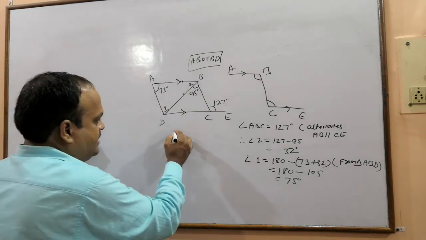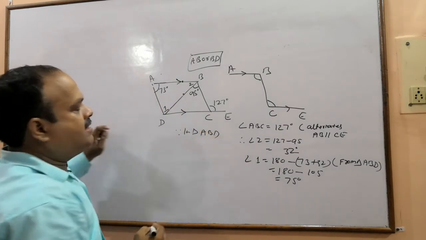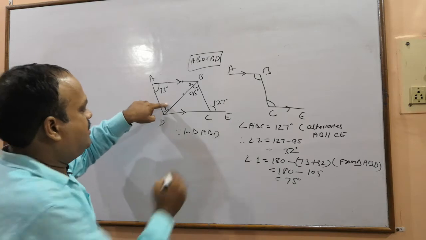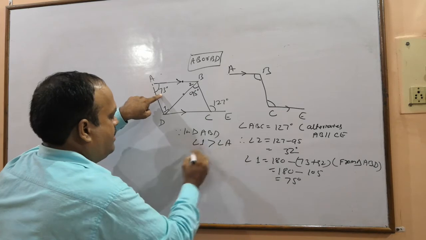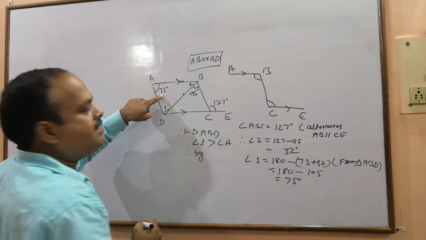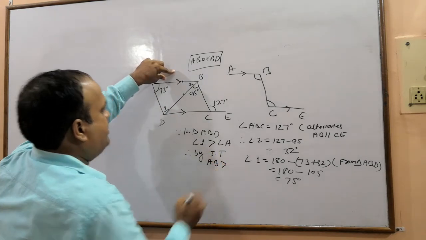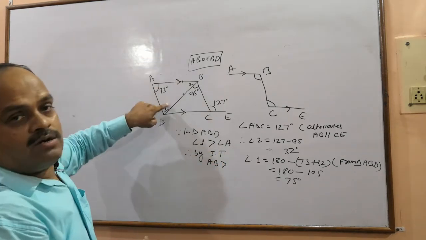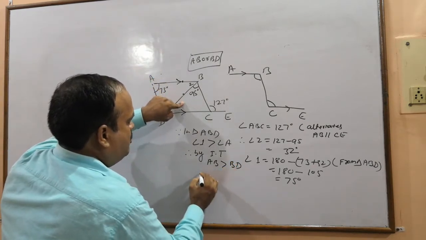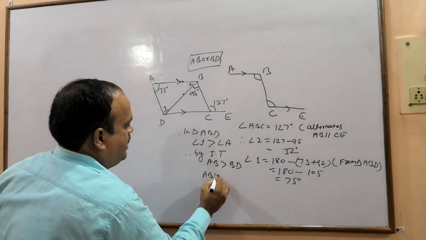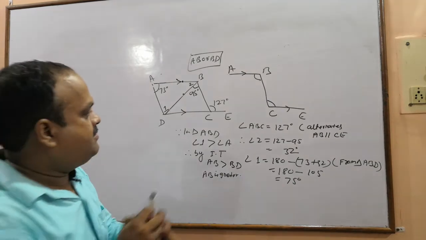So we will write here, since in triangle ABD, angle 1 is greater than angle A, therefore by the inequality theorem, side AB is greater than side BD. So your answer will be AB is greater.